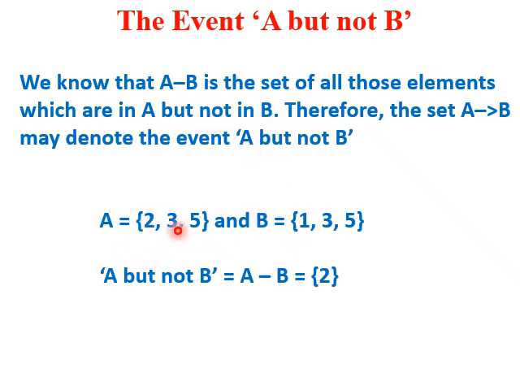So A has 2, 3, 5. 3, 5 is in B, so we don't have to include those and only 2 will remain. That is A minus B.